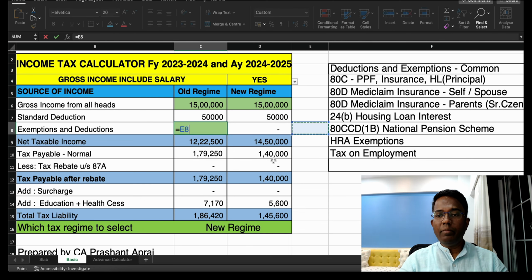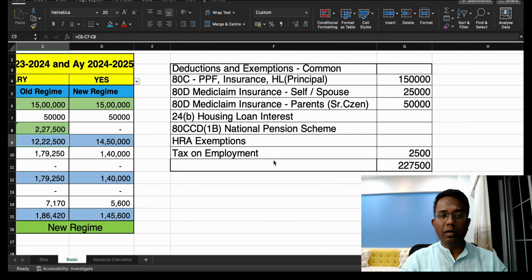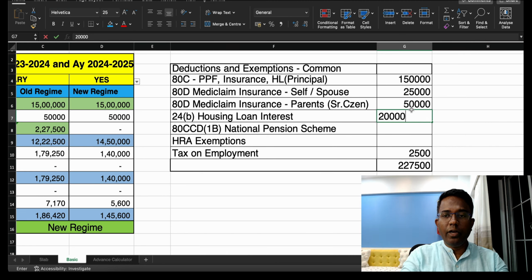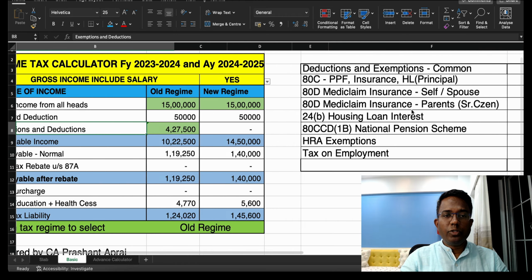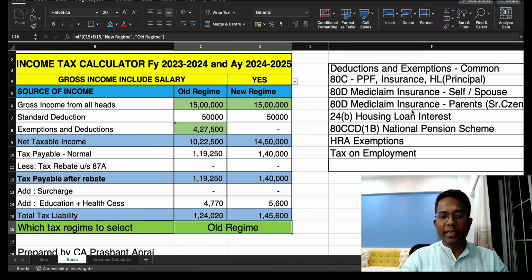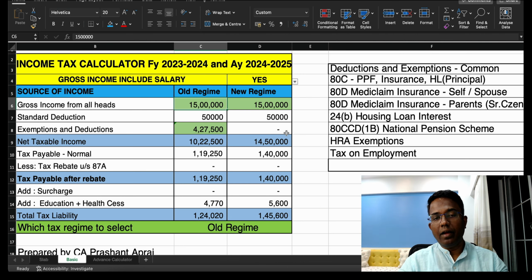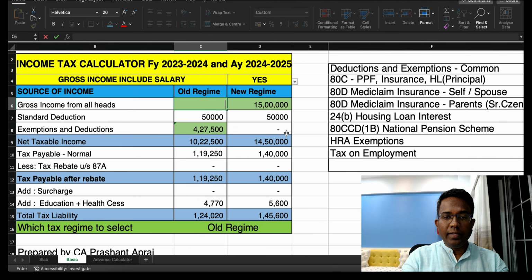Again I am keeping the same link here, and in most of the cases a housing loan is available. So in that case, you can see here, if you have the housing loan and the full slab of deductions, then your tax under old regime is less as compared to the new regime. Now let us visit the last slabs.